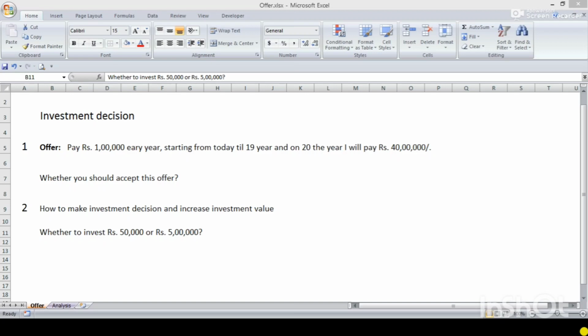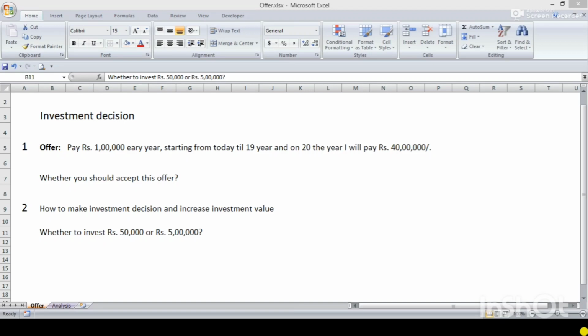many of the decisions are affected by this. For example, investment of our surplus. Then one offer is given to me that you pay 1 lakh every year starting from today.